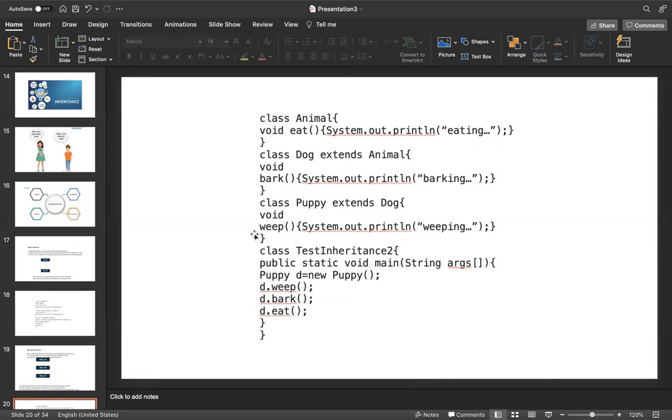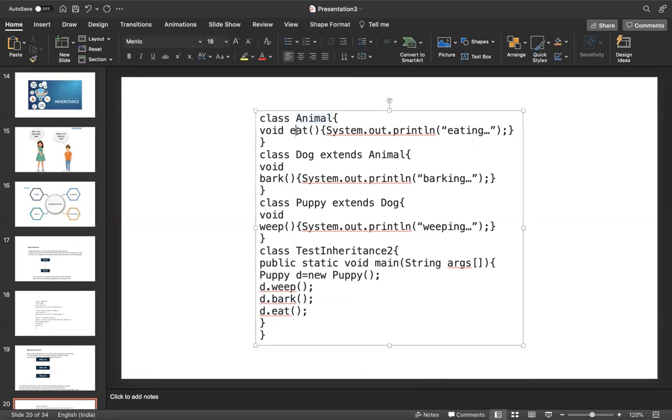See here programmatically, Animal is the super parent class. It's like a grandfather in real time. It has an eat method. Dog is the next parent, next to Animal. Dog is extended from Animal. It's like a father in real time. Now the father has its own property as well as the grandfather's property. Then Puppy is a child.